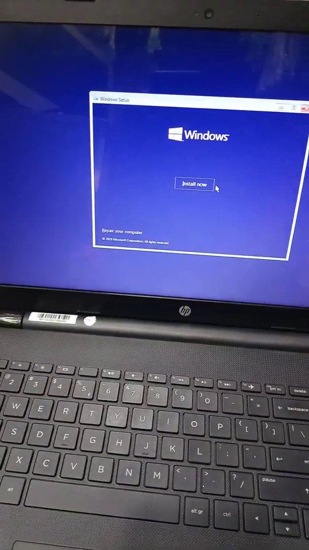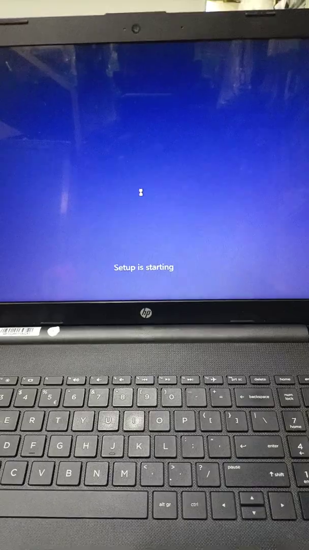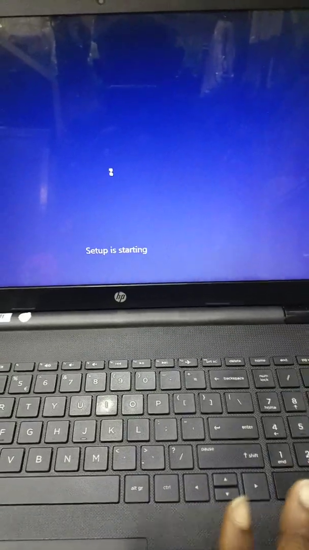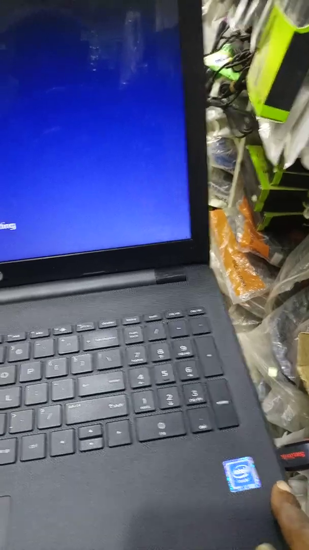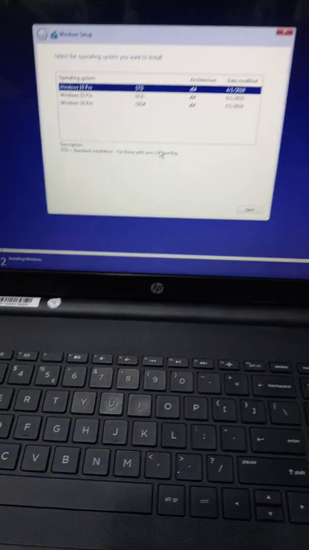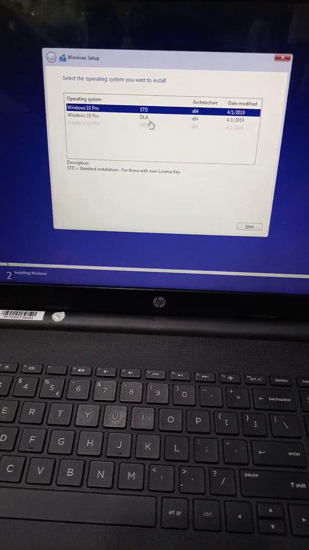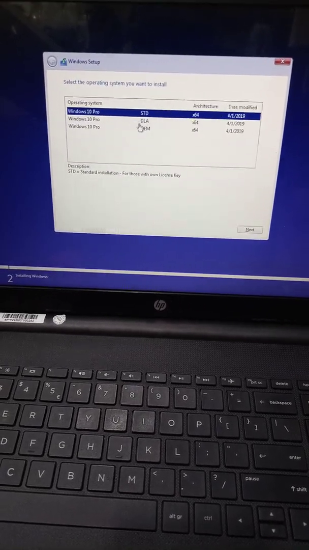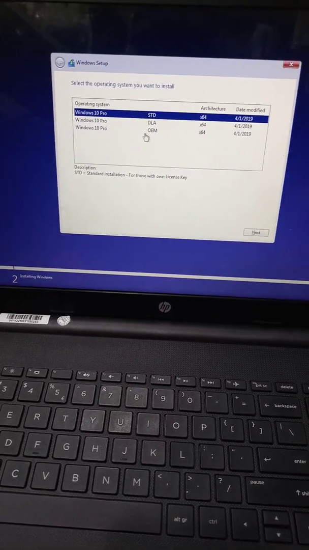Now this is where it will take you to. Then you click install and wait. Now this window, I'm loading it on the system from this flash drive. Even if you are using a disk, you will still pass through the same process. You come to this place and select the type of Windows 10 you want to install on the system.